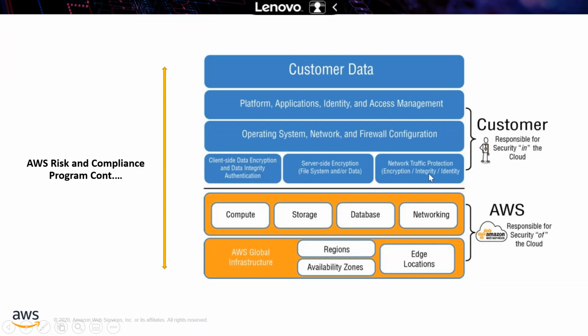And network traffic protection, that is encryption, integrity, identity, everything will be taken care of by the customer. But one thing, if the customer is sending information to AWS, there are two types of encryption that are very important for your real-life job as well as the exam perspective: how you are encrypted during transit and how you are encrypted at rest.